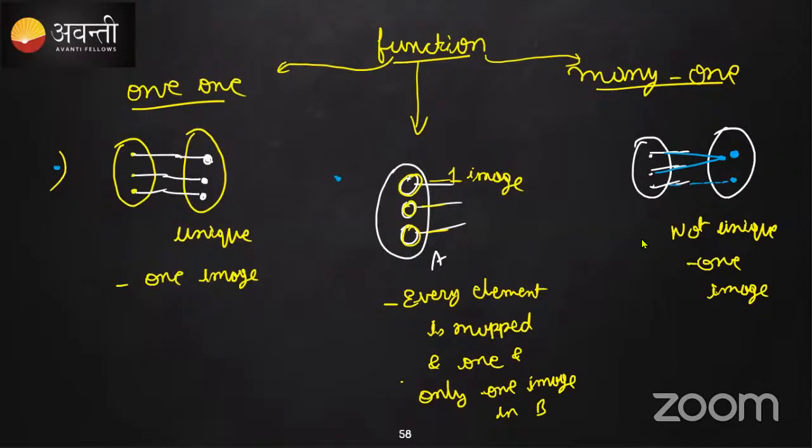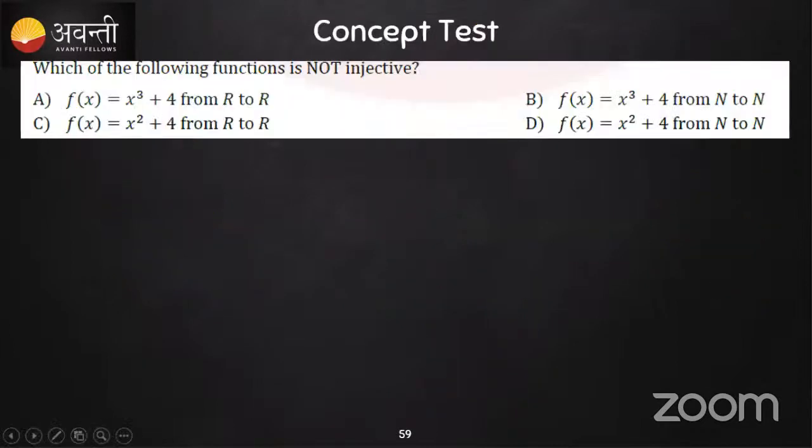Once you understand what is a one-one function and a many one function, can you answer this question? This time I'll be launching a poll. You can answer in the poll, or if you want, you can write in the chat box. Which of the following is not injective? Injective means one-one, and not injective means many one function.